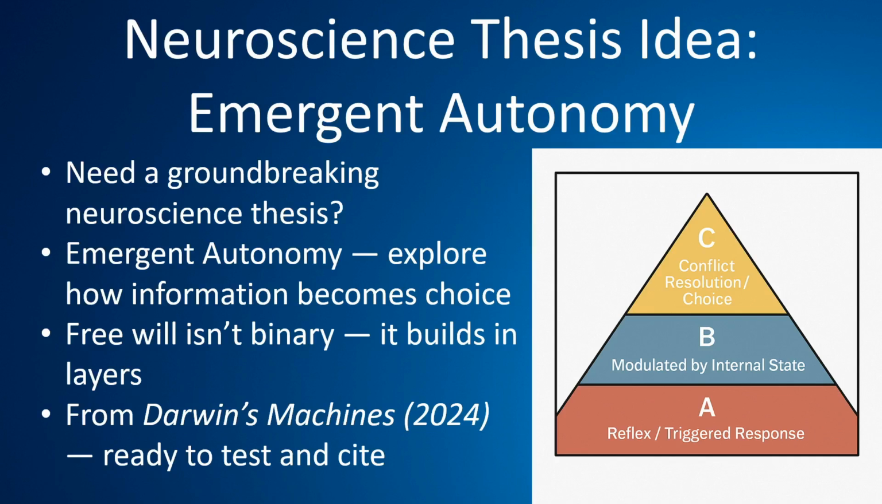Even simple organisms may exhibit early forms of choice when their behavior is shaped by internal states or competing signals. This video outlines a clear, testable model that reframes autonomy as a spectrum and gives neuroscience students a foundation for experimental research that connects behavior, biology, and information systems.